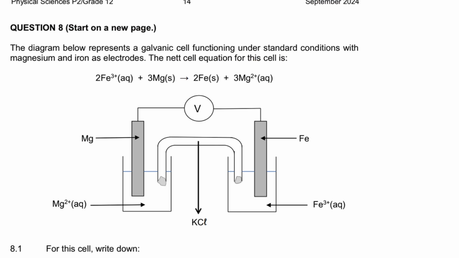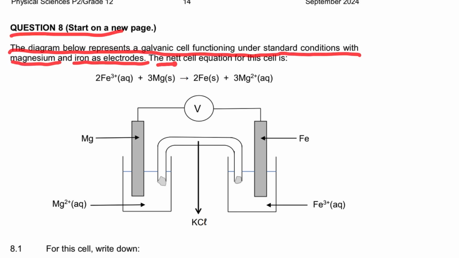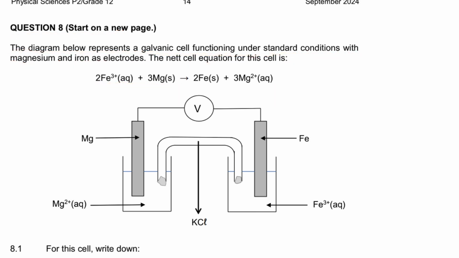Let's look at question 8. Question 8, it's a galvanic cell, right? It says the diagram below represents a galvanic cell functioning under standard conditions with magnesium and iron as electrodes. The net cell equation is this. Guys, do you see this is a galvanic cell? As I mentioned, you have two half cells there, the magnesium and the iron. So we are given the half cells there.